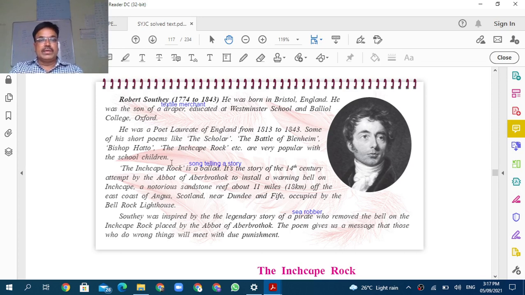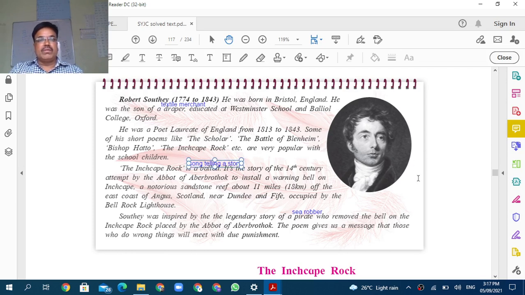Now see, he has written some short poems like The Scholar, The Battle of Blenheim, Bishop Hatto, and the Inchcape Rock. And Inchcape Rock is very, very popular. Now see, let's know about the Inchcape Rock.